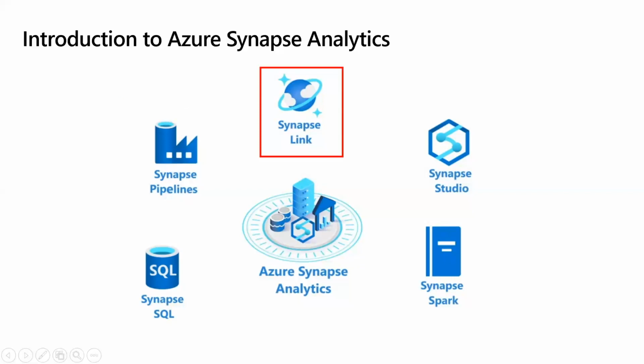Directly, you can implement HTAP, hybrid transactional analytical processing, with your Azure Cosmos DB. That is called Azure Synapse Link. So your transactional data will be automatically converted into analytical store, and using Synapse, you can directly query your data, which is there in Cosmos DB.